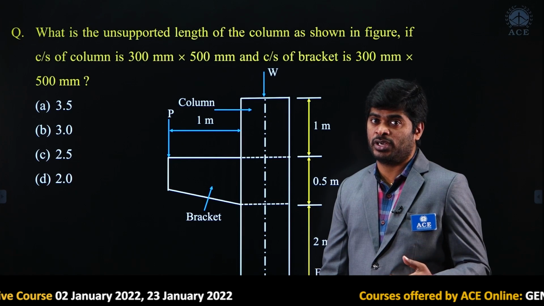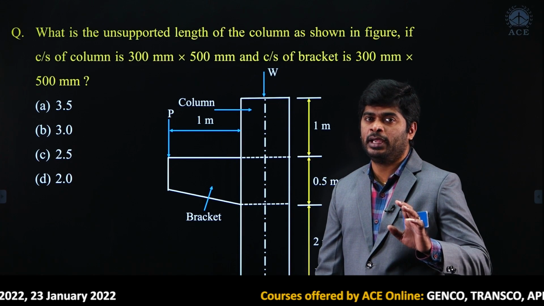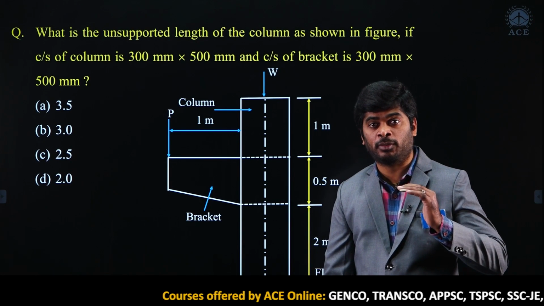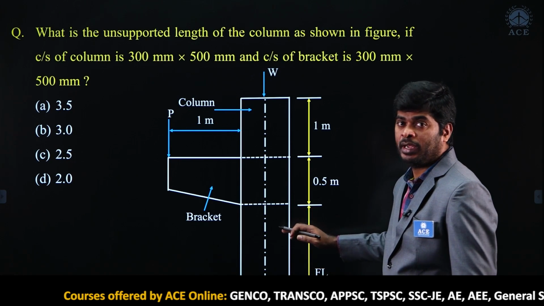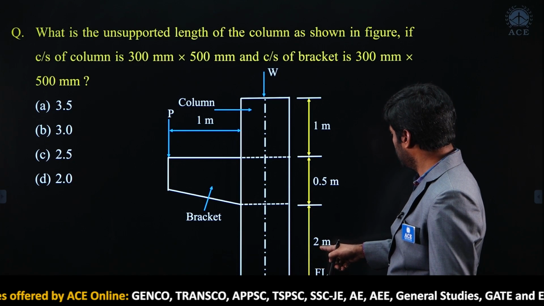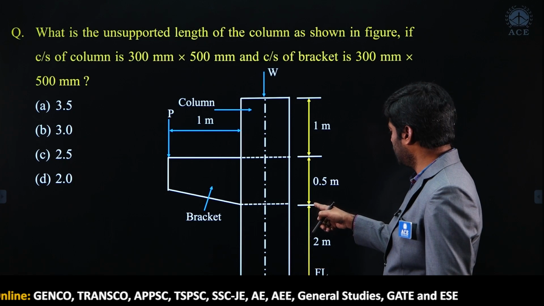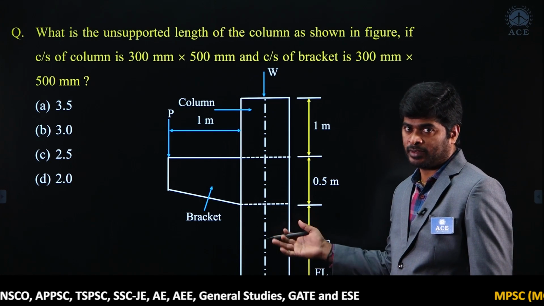Whenever a bracket connection is given, the IS code clearly says that you can take up to the bottom of the bracket as the unsupported length, which must be at least half of the height of the column. Total height is 2 plus 1, that is 3.5 meters. Up to the bottom of the bracket is 2 meters, which is no doubt more than half of the height of the column.